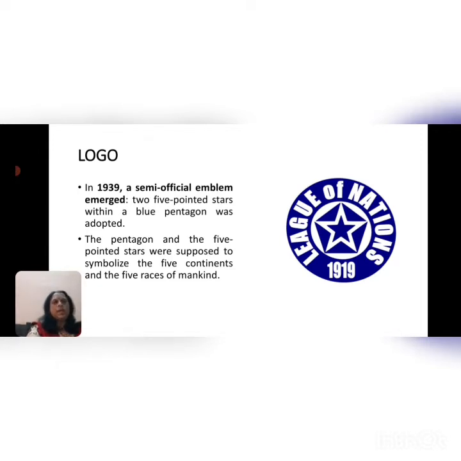Finally, in 1939, a semi-official emblem emerged, which was two 5-pointed stars within a blue pentagon. This was adopted, and the pentagon and the 5-pointed stars were supposed to symbolize the 5 continents and the 5 races of mankind. In a bow on top and at the bottom, the logo had the name in English, written as League of Nations.